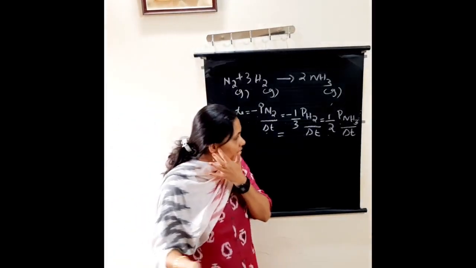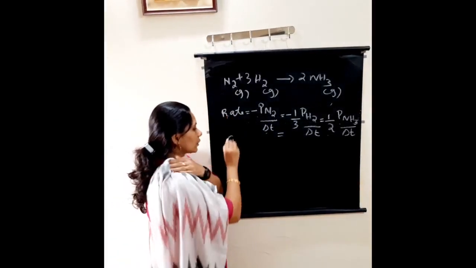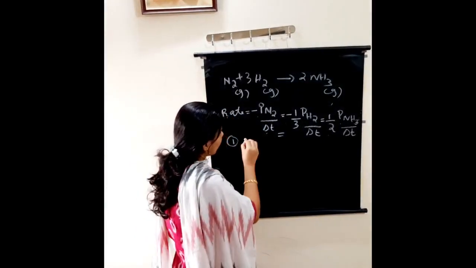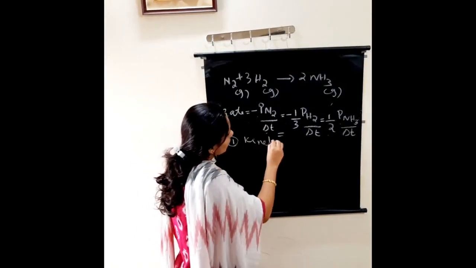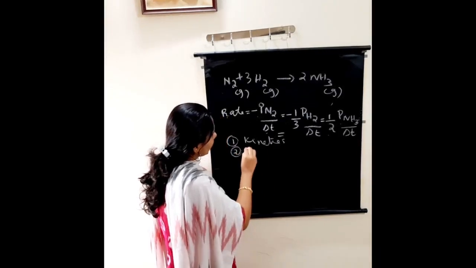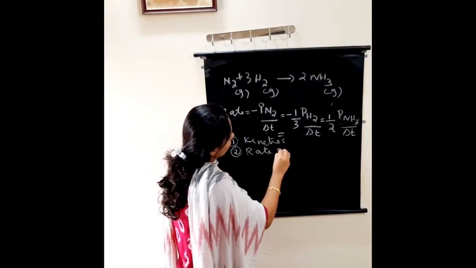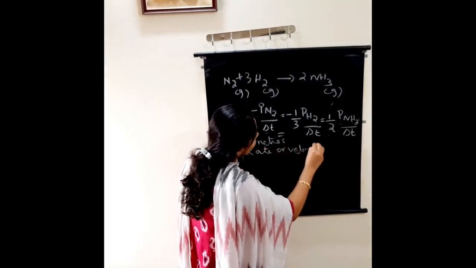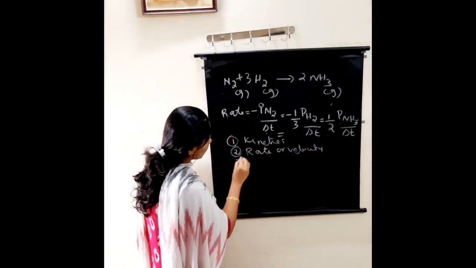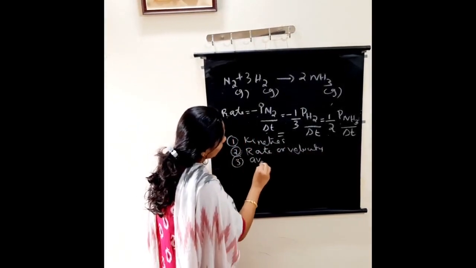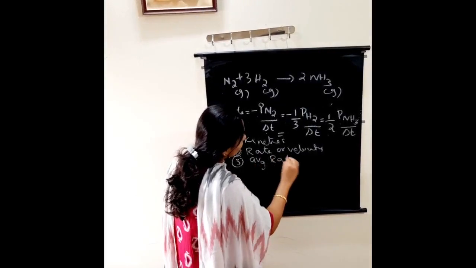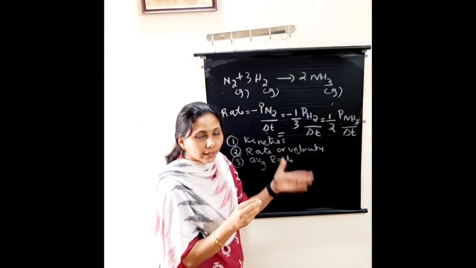So for today's class, the summary is: first, what is kinetics. Second term was rate or velocity of the reaction. Then we wrote the expression, the average rate in terms of products and reactants.